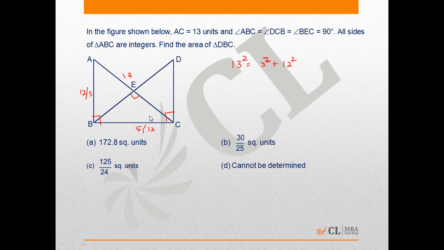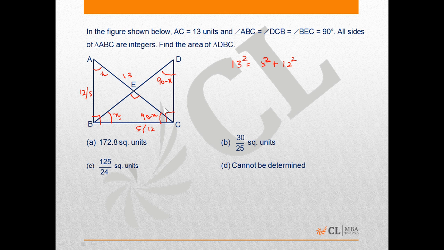Now, importantly, let's say angle A is of value x. So if angle A is x, then this angle will turn out to be 90 minus x. Now, if we talk about triangle BEC, angle E is 90 and angle C is 90 minus x, so angle EBC turns out to be x. Similarly, if this is x, this angle turns out to be 90 minus x.